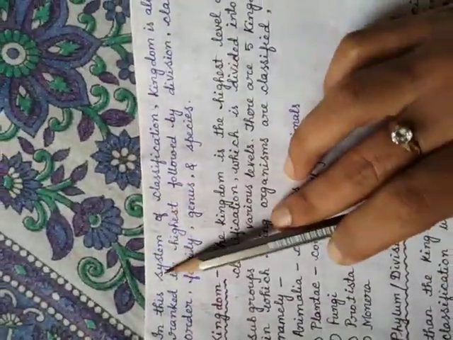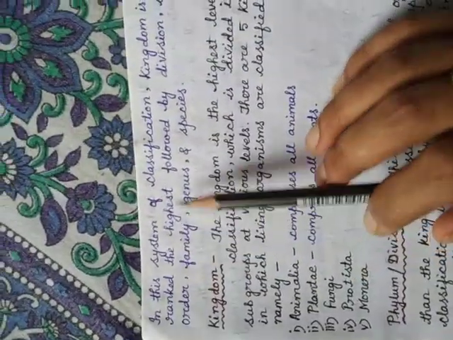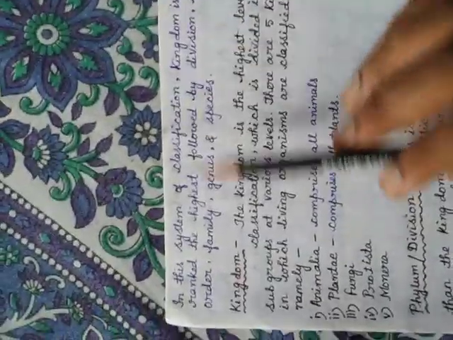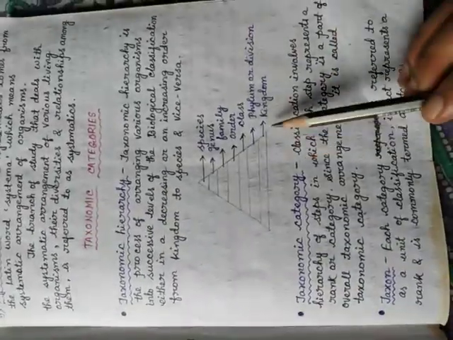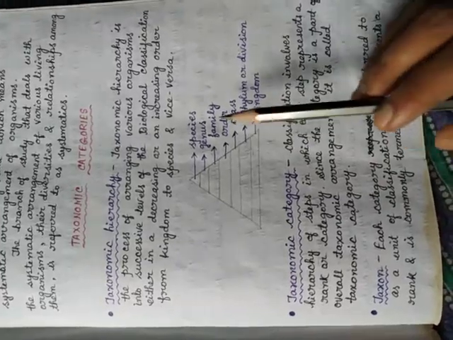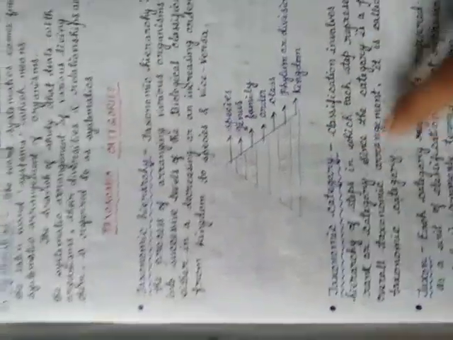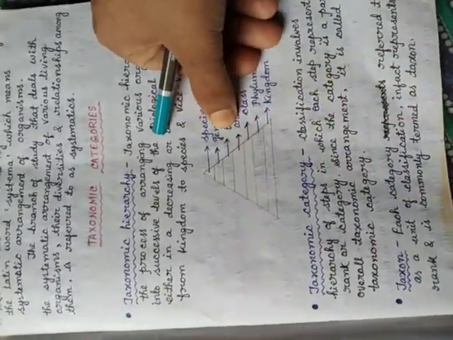Now, in this system of classification, kingdom is always the highest rank, followed by division, class, order, family, genus, and species. Means the steps are kingdom, phylum, class, order, family, genus, species. So these are the classificatory ranks or categories, or we can also say each of the successive levels of the biological classification.